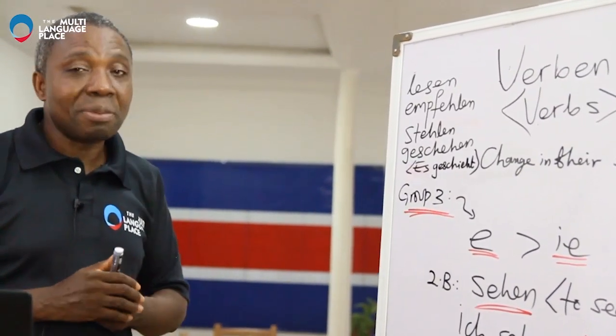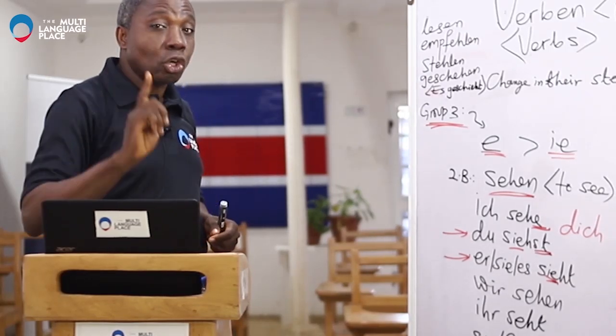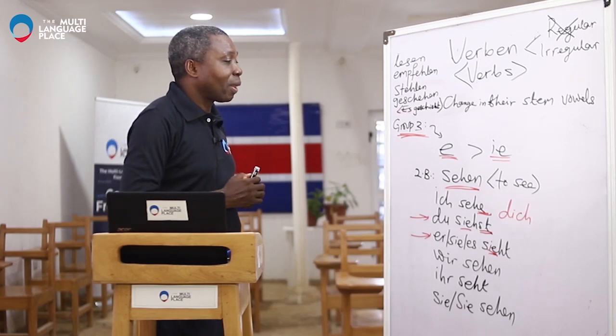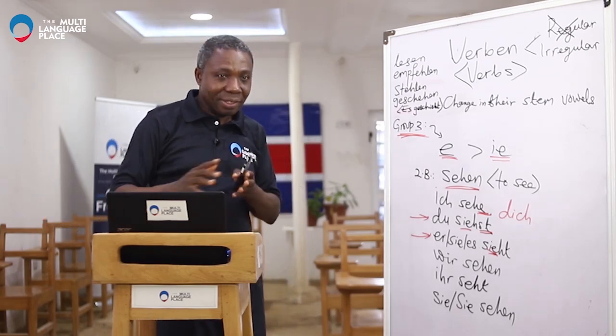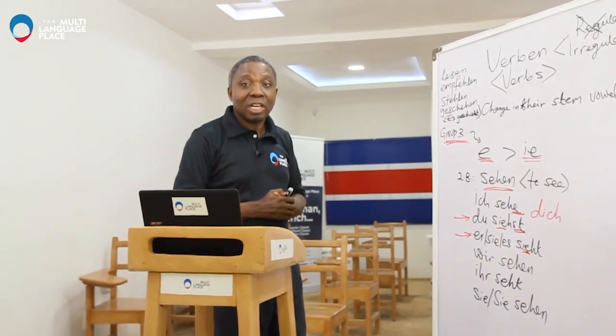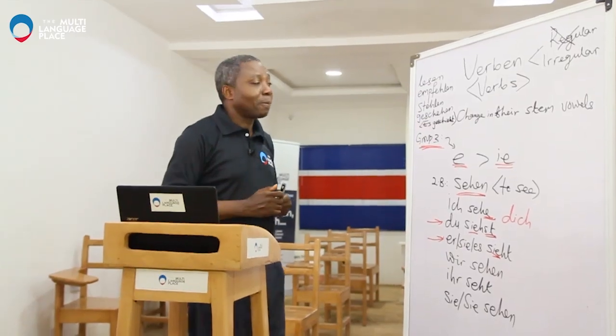There's something peculiar about the verb geschehen. The verb geschehen simply means to happen. So it's only conjugated in the third person singular. You can only say it happens. That's the only possible personal pronoun that can be used for it. It happens. Es geschieht. Okay?